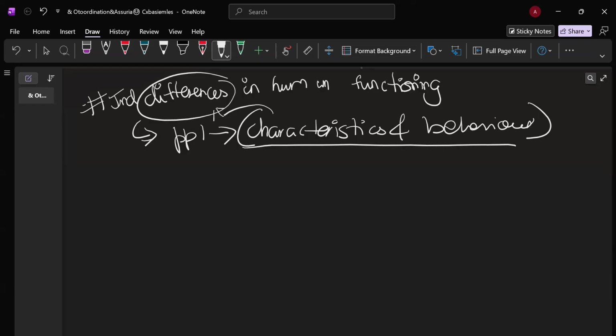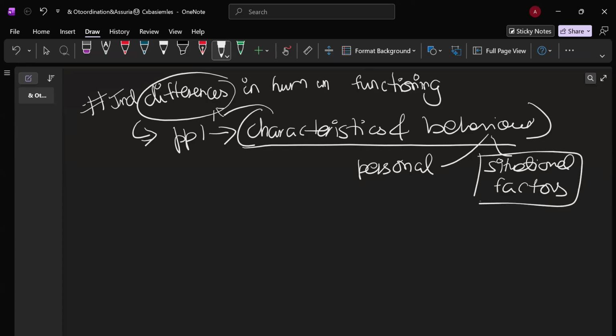Some people believe that our behaviors are influenced by personal traits. Sometimes it is influenced by personal traits and sometimes it is influenced by situational factors. This view of our behavior being influenced by situational factors is known as situationism.